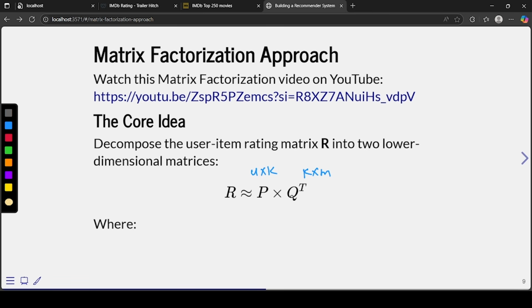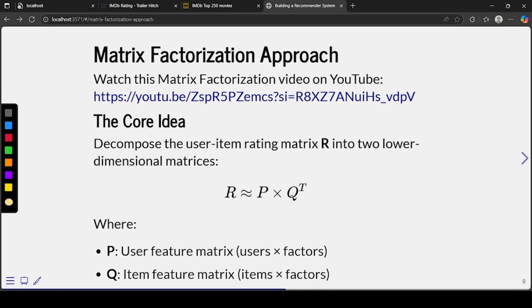And p is user cross factor and q is item cross factor, right? This k is called a factor, and later on you might see somewhere it called a latent factor. That's what this factor is.